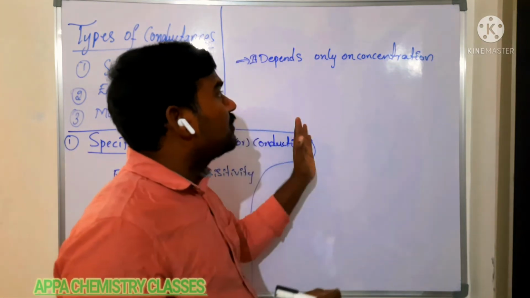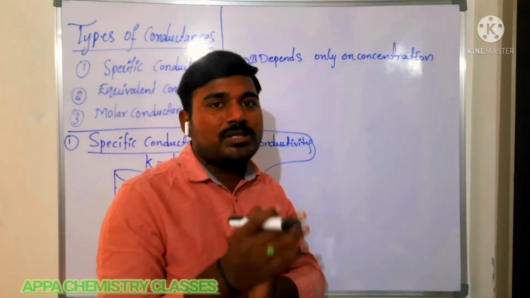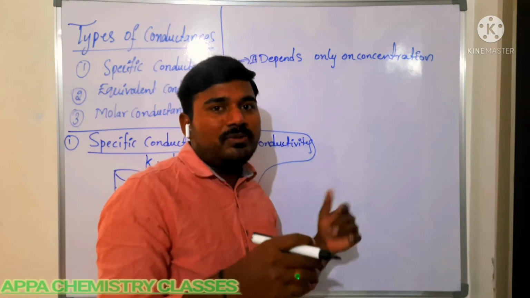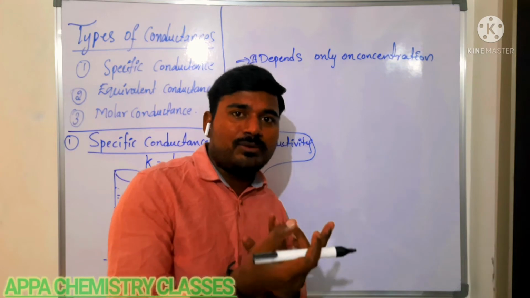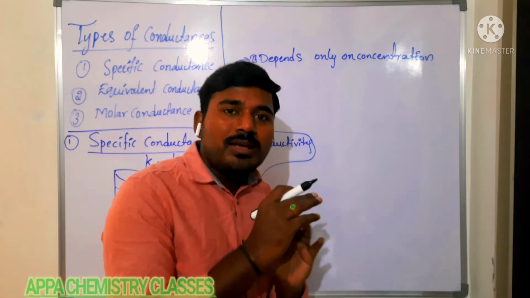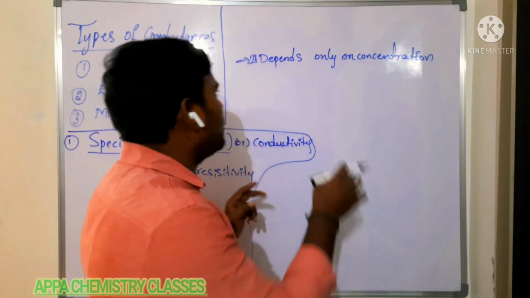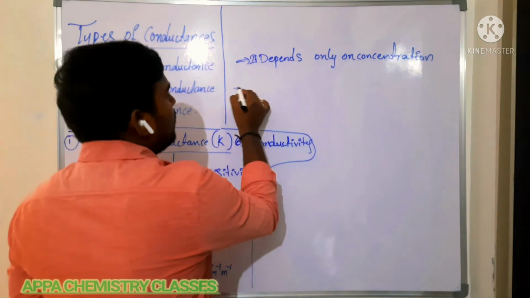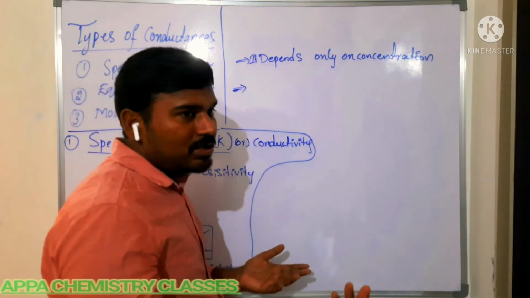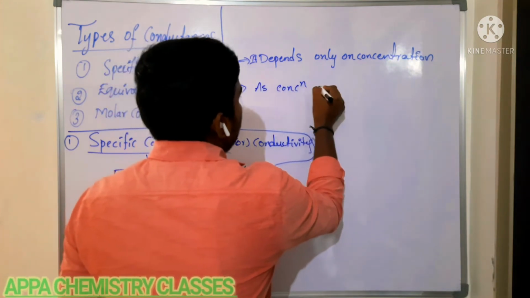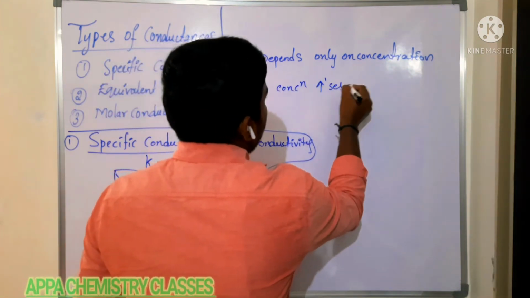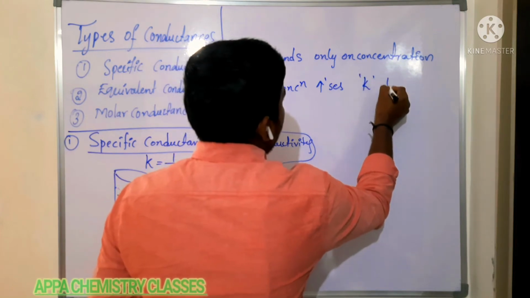So it depends only on the concentration. It never depends on the other factors like conductance, resistance, distance of separation between the electrodes, area of cross section, or cell constant. It only depends on the concentration. So how does it vary with concentration? As concentration increases, specific conductance K increases.